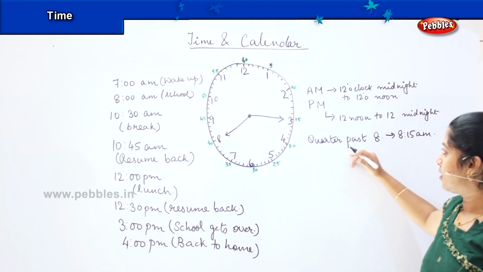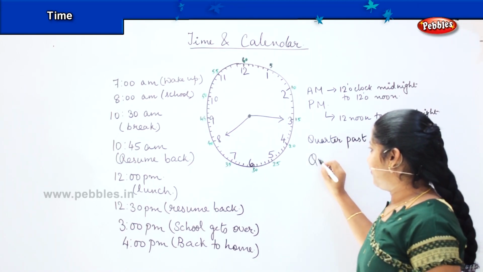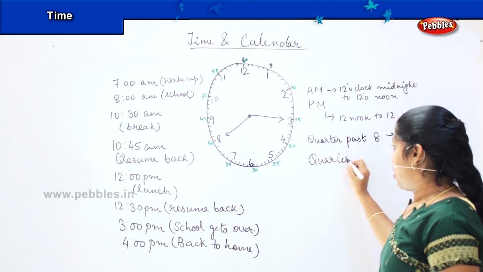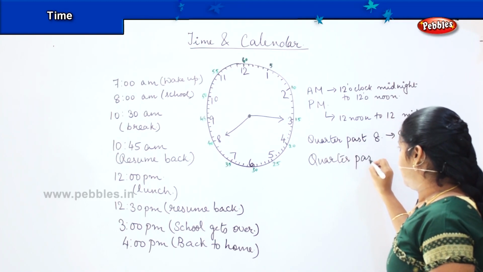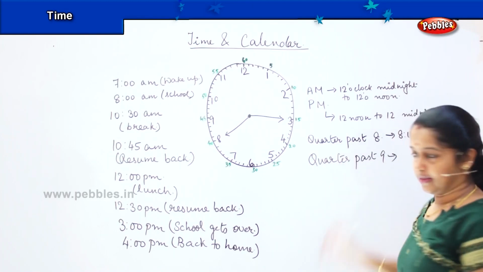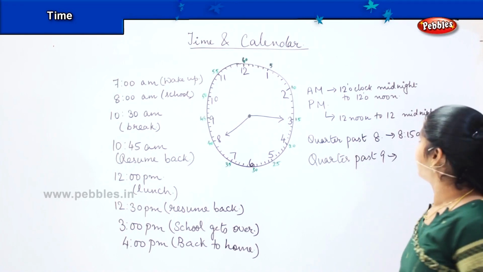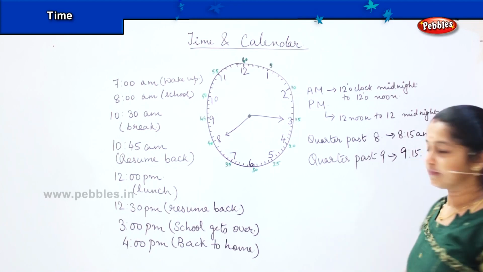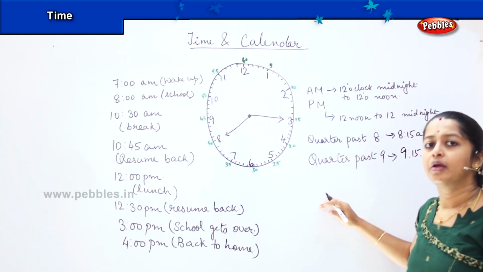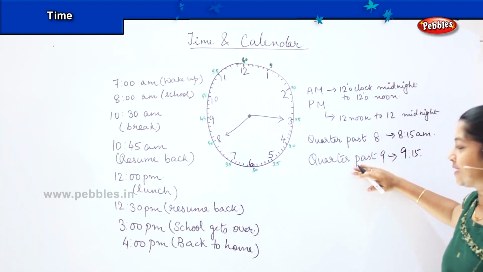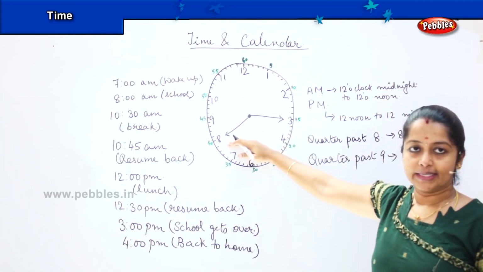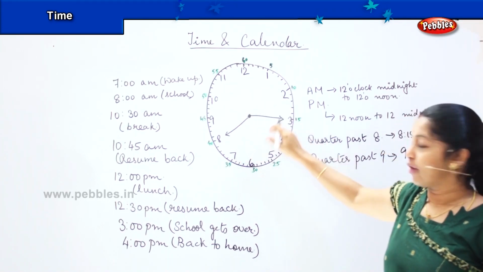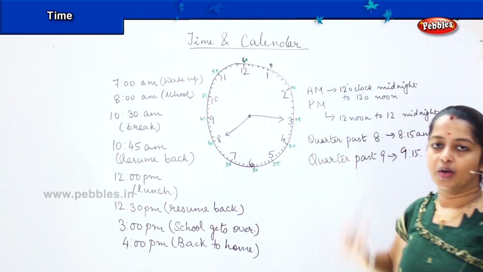Okay, so quarter past 8. Similarly, if you hear the term as quarter past 9, so what does it mean? Tell me. Very good. It means 9:15. So whatever number you hear as quarter past, you have to calculate that number from that particular hour.